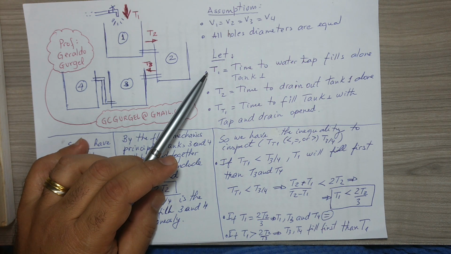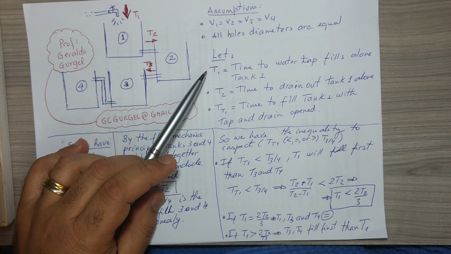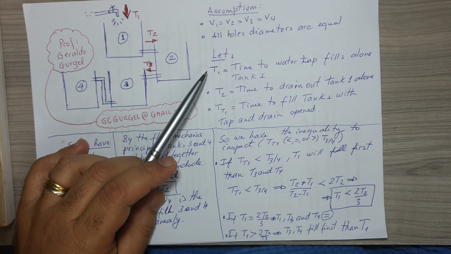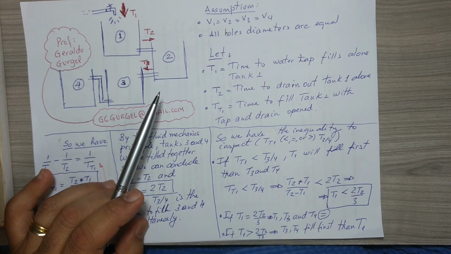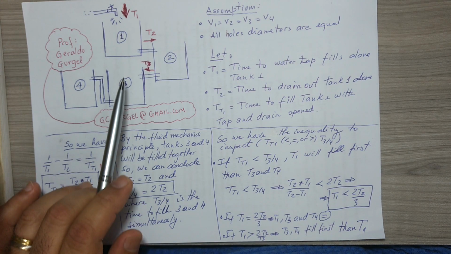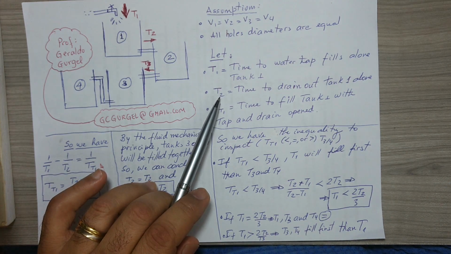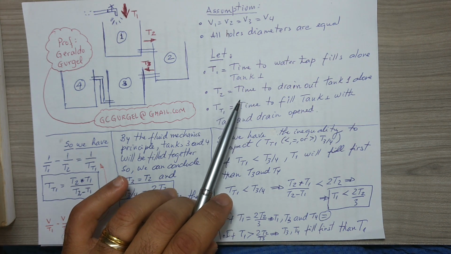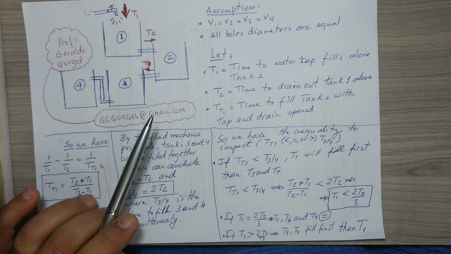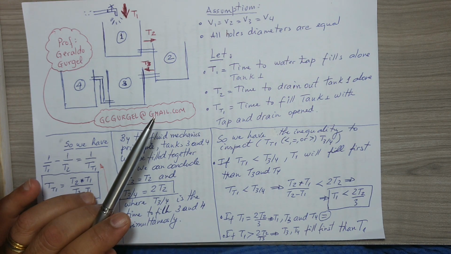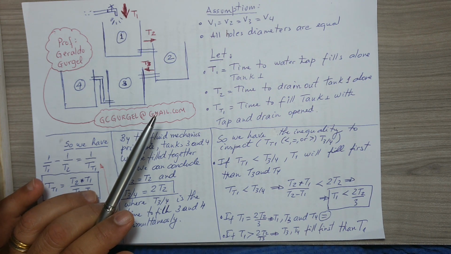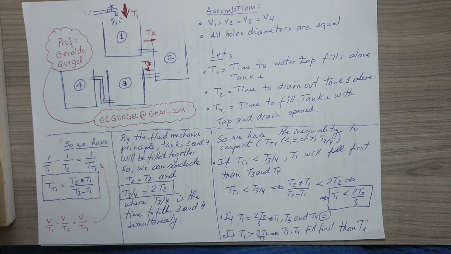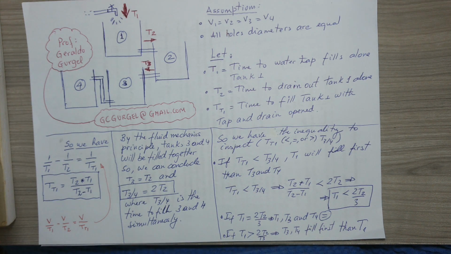Let's see some considerations, some definitions. Considering that this time, T1, is the time that the tap would fill tank 1 by itself with no drain opened. Then let's define T2 as the time to drain out all of tank 1 alone, the time the tank will be totally empty after this time T2 with no water input.